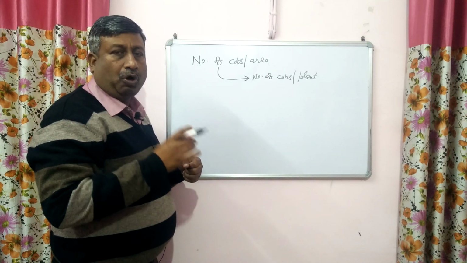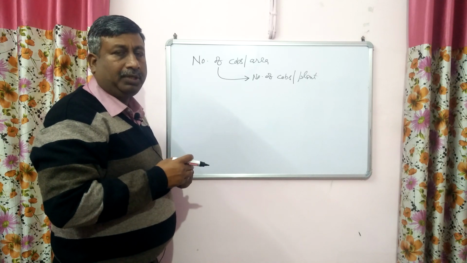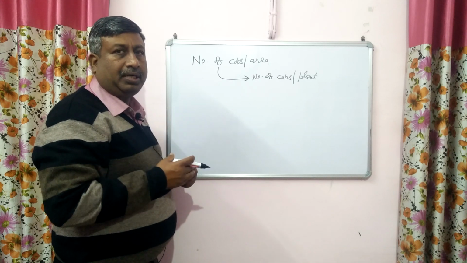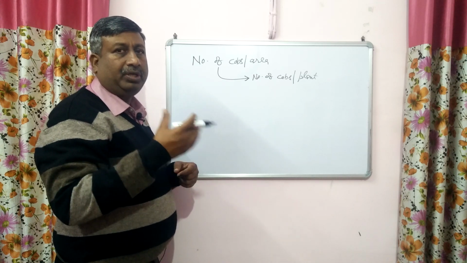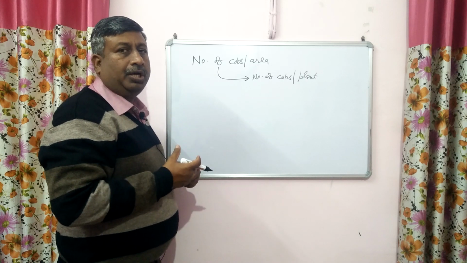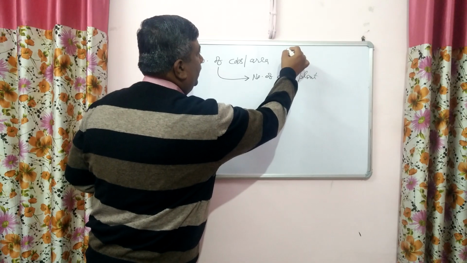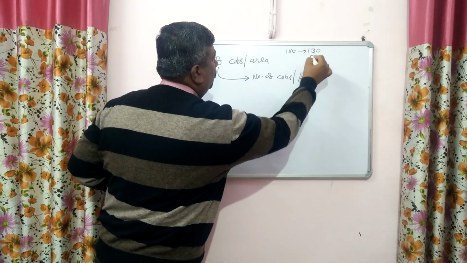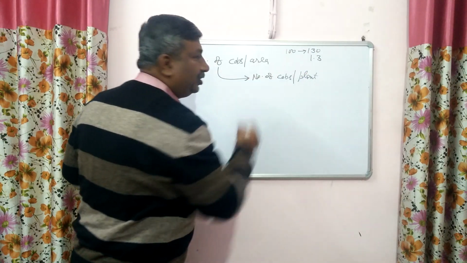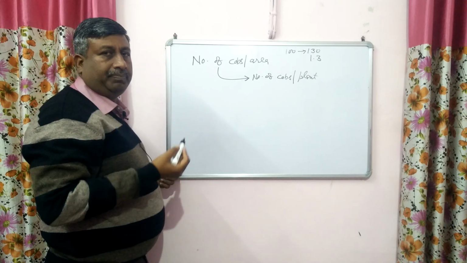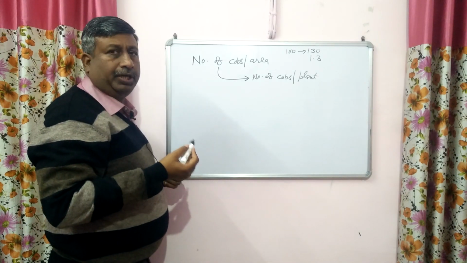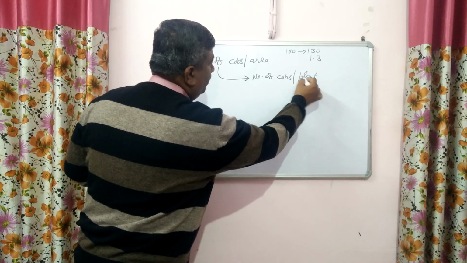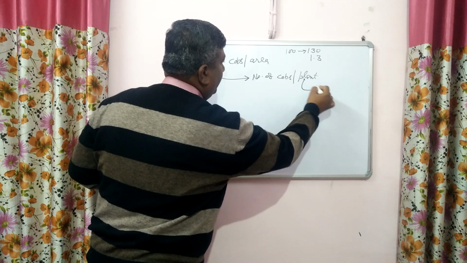In general, there is one cob per plant, maybe 2 cobs per plant, but this situation is rare. In general, we see that if there are 100 plants, there are 120 cobs, 130 cobs. If there are 130 cobs in 100 plants, then number of cobs per plant is 1.3. So in general it is 1, but maybe 1.3, 1.4.